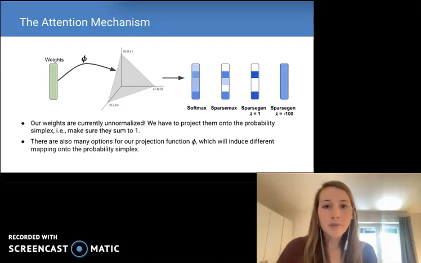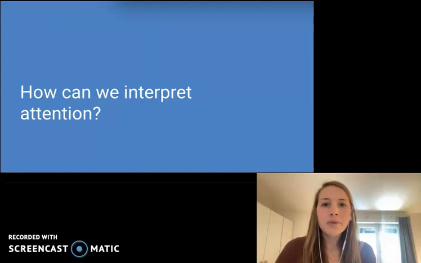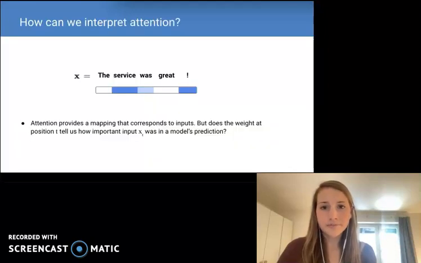Now, different projection functions will induce different mappings onto the probability simplex. For example, softmax typically produces a dense set of weights, while on the other hand, the sparsemax projection function, as the name implies, produces a sparse mapping. Variants of the sparsemax can give us even sparser or denser mappings than sparsemax and softmax. Now, the big question in the NLP community has been, does the resulting attention distribution have an easy interpretation?